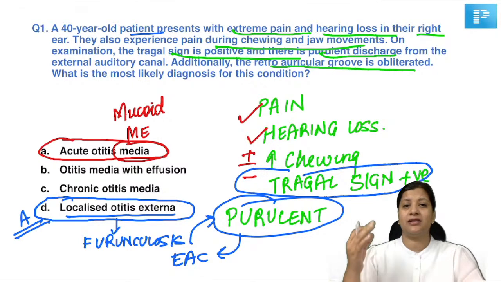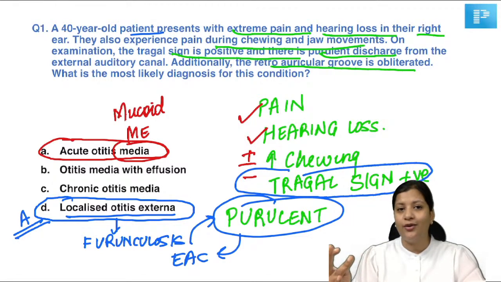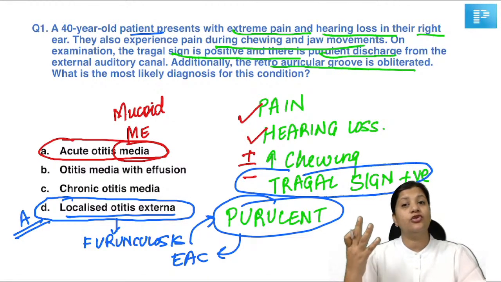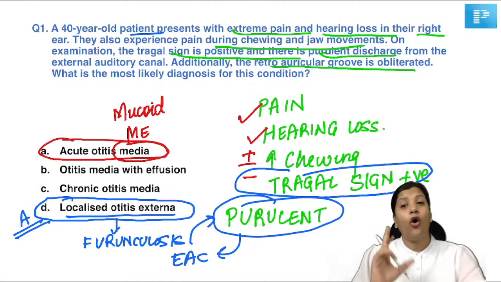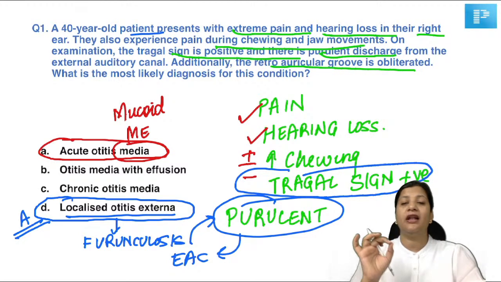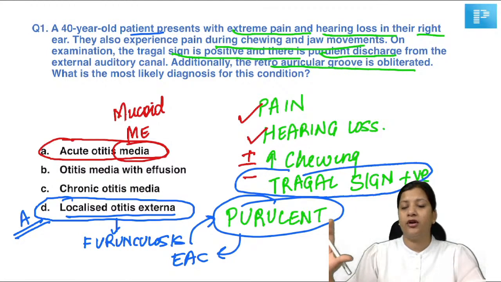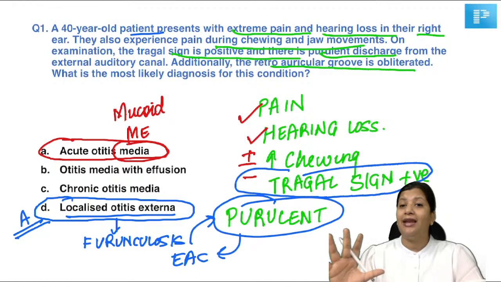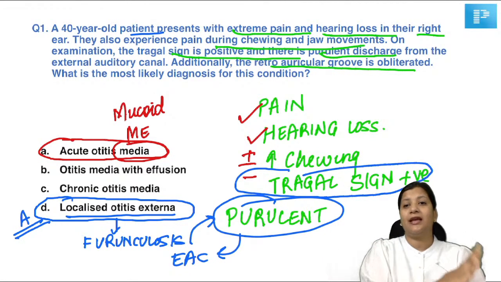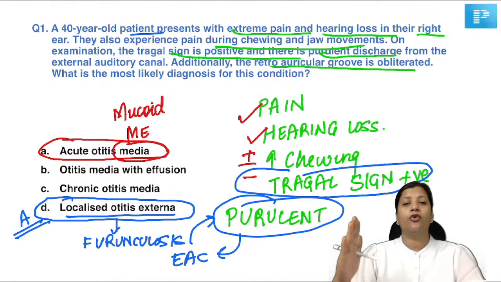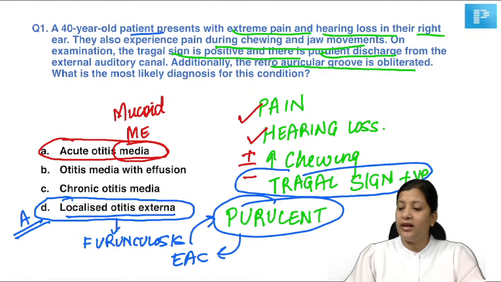The rest of the diseases, acute otitis media, chronic otitis media, can present to you with pain, they can present with hearing loss. But tragal sign will be negative and they will have either mucoid or mucopurulent discharge, but never a clear purulent discharge. A clear cut purulent picture is never seen for any middle ear disease. That's the thumb rule that you should know, that purulent means external auditory canal, mucoid or mucopurulent means middle ear, and hence you will cancel these options of acute and chronic otitis media.